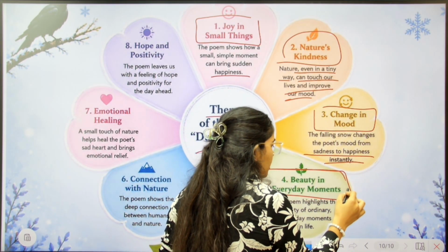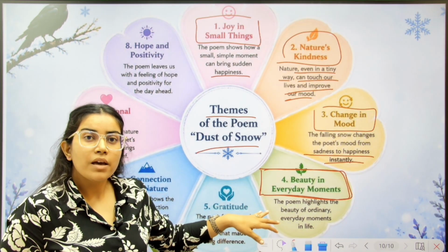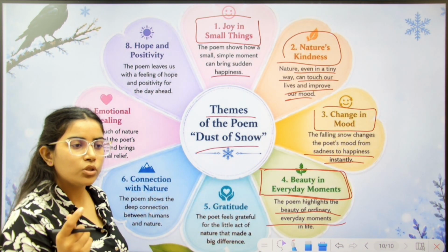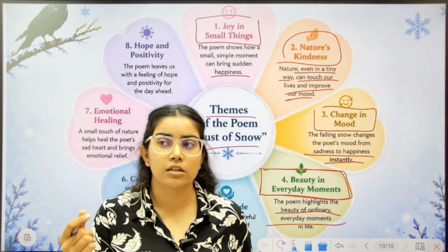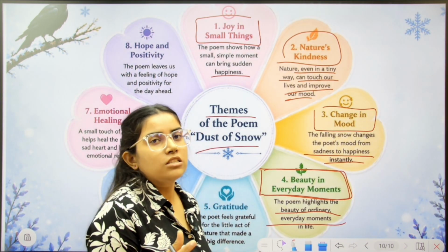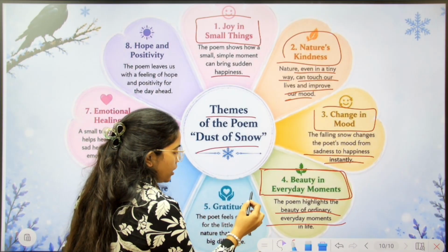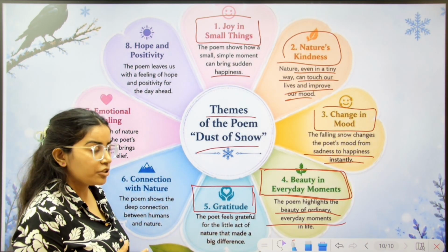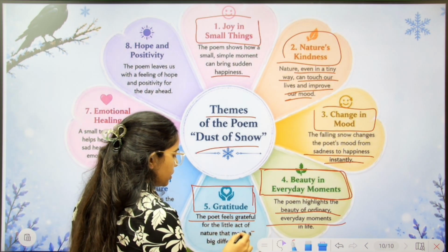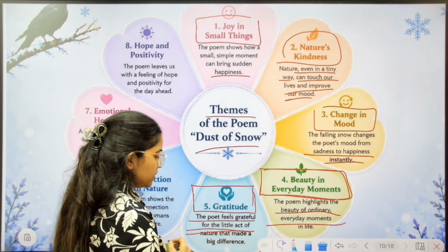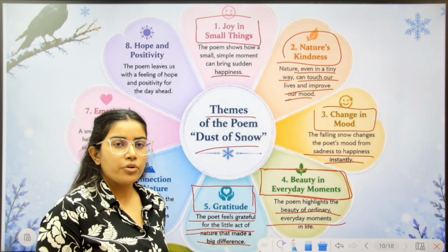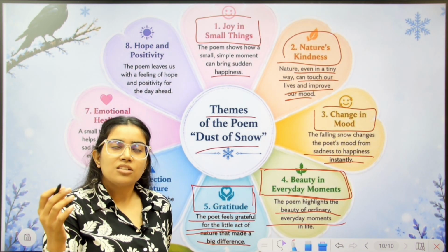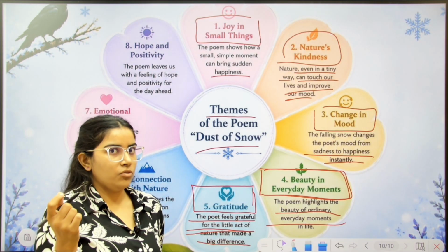Next is beauty in everyday moments. The poem highlights the beauty of ordinary everyday moments in life. एक ऐसे लाइफ के छोटे छोटे इंसिडेंट्स, डेली के कार्य, डेली के काम जो है हमारी लाइफ में एक बहुत अच्छा चेंज लेकर आ सकते हैं. Next is we must be grateful. We must show gratitude. The poet feels grateful for the little act of nature that made a big difference. Here, यहाँ पर जो poet है, he is feeling grateful. He is thanking nature for the change in his mood, for the little act of nature.